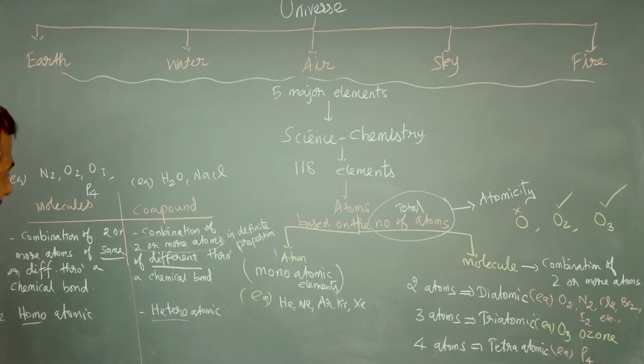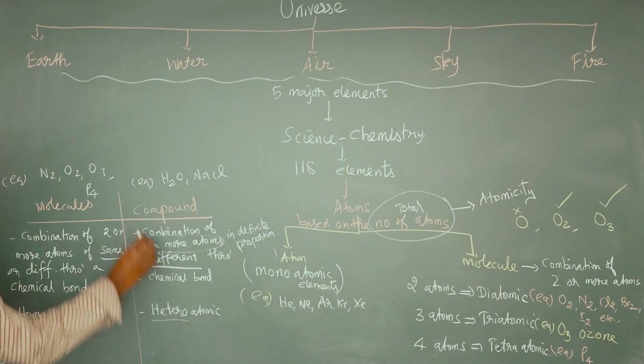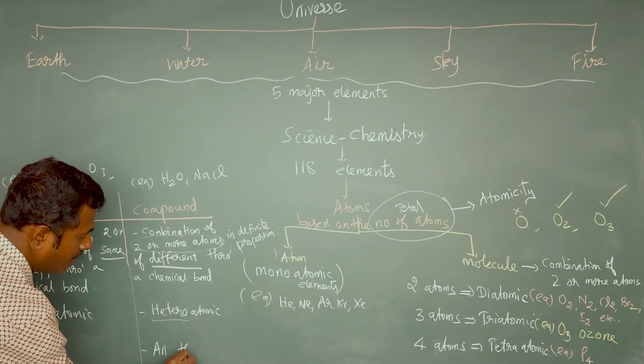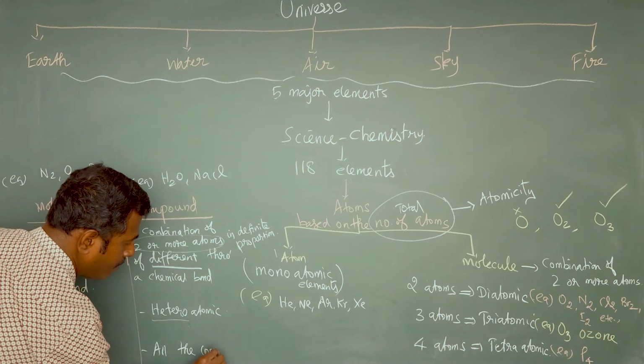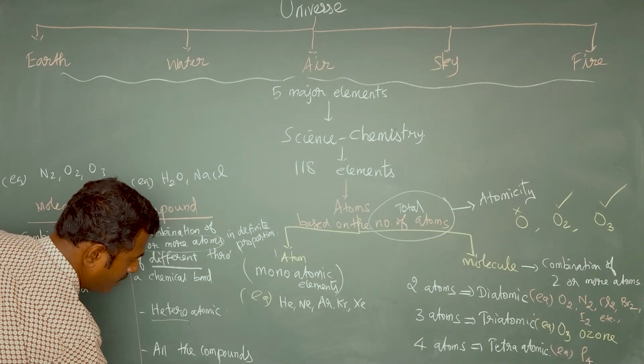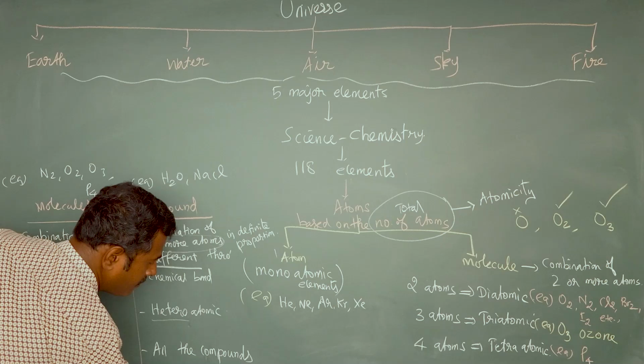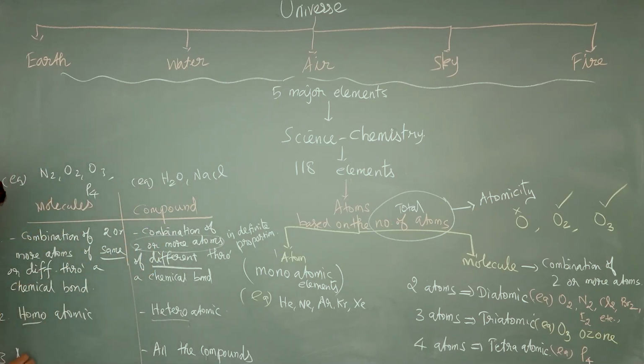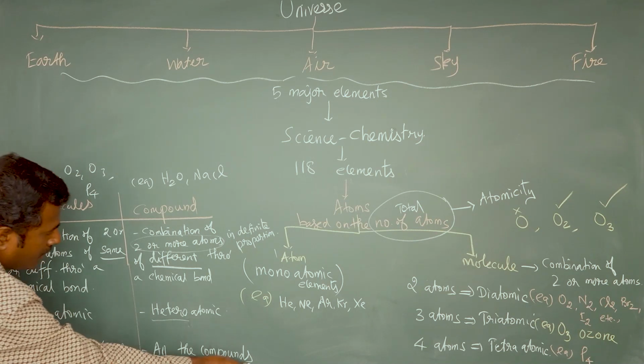So we can write: all the compounds are molecules, but not all the molecules are compounds.